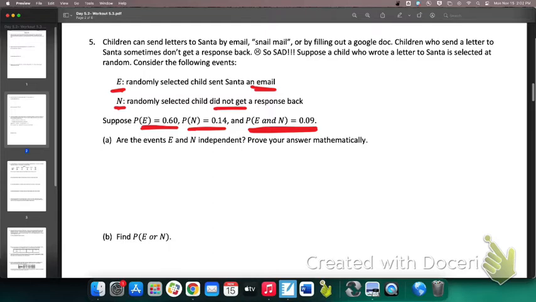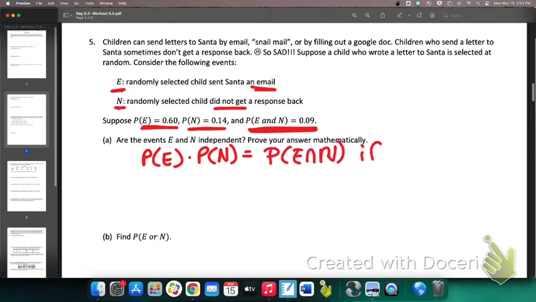Let's see. If I take the probability of E and I multiply by the probability of N, do I get the probability of E and N, which would be true if independent? So let's just check. 0.6 times 0.14. Does that equal 0.09?